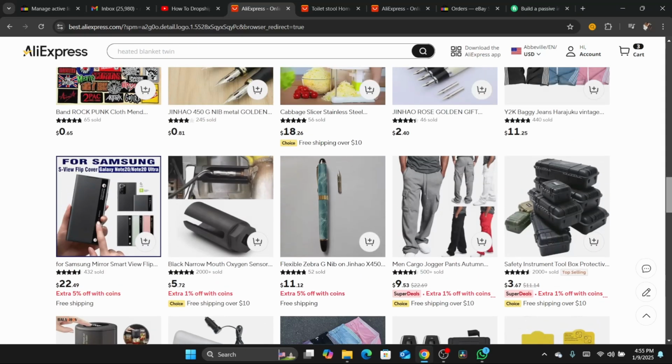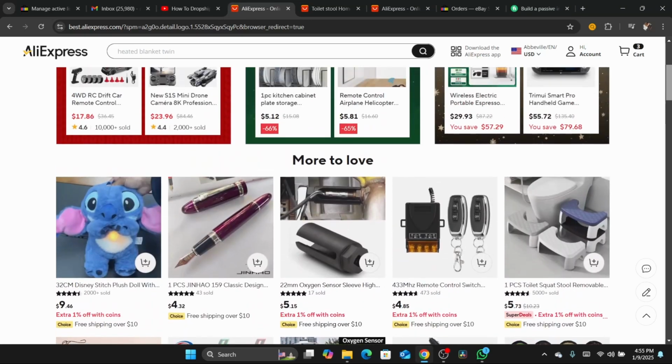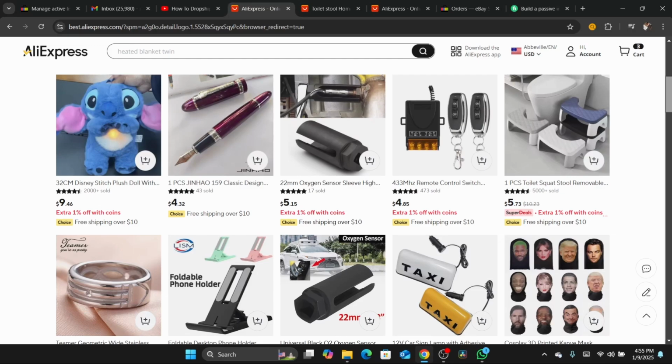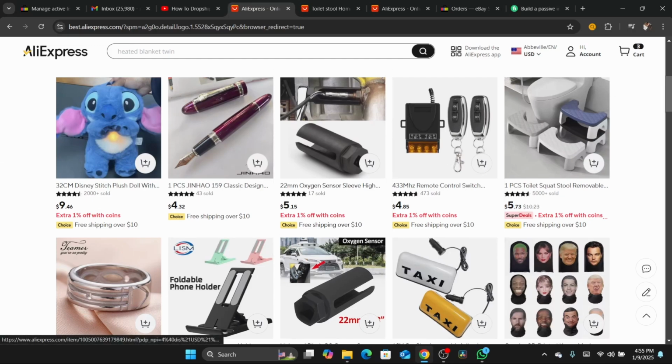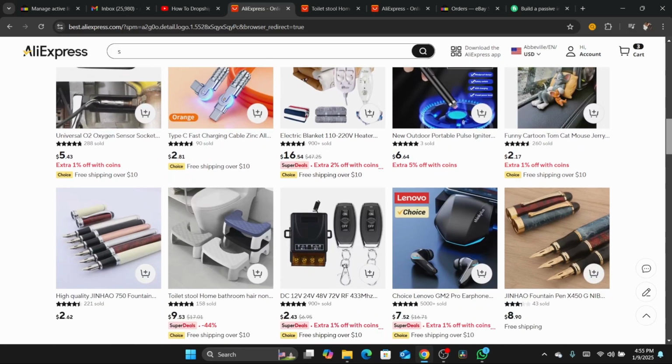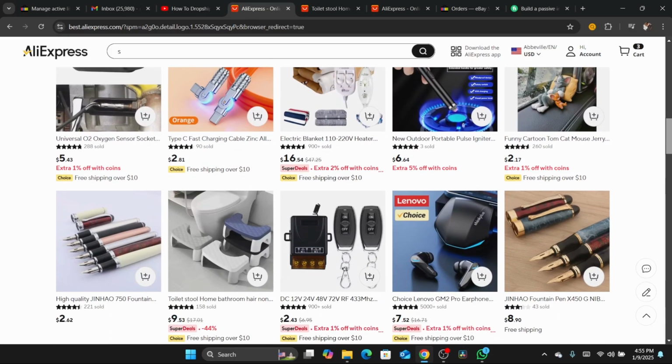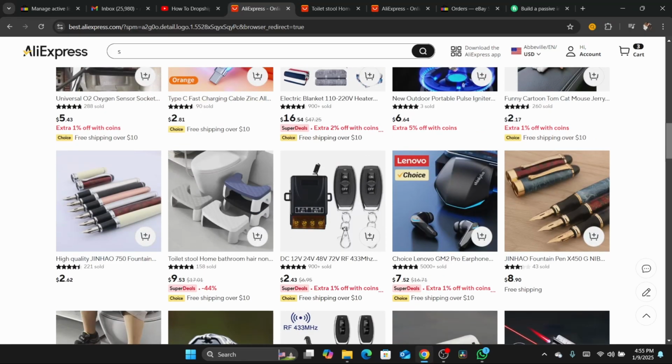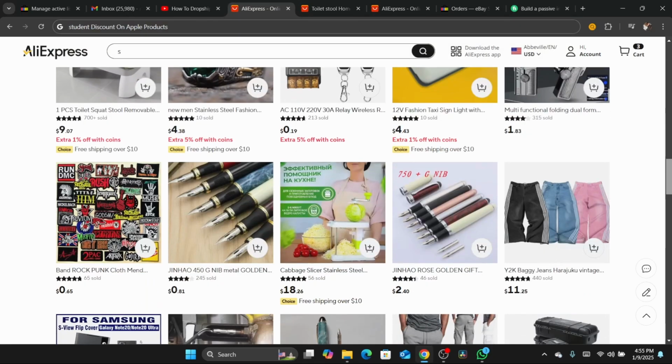So I would recommend you guys to use AliExpress because the profit margin is very high, and also they don't ship the product with the logo in the package, so you don't really have a problem with customers receiving the item. But if you dropship, let's say from Temu, they include the Temu logo in the package, and there are some customers that will say, oh my god, if I wanted to order this from Temu, I would just do that myself. I'm not going to purchase it from eBay. But it happened to me.